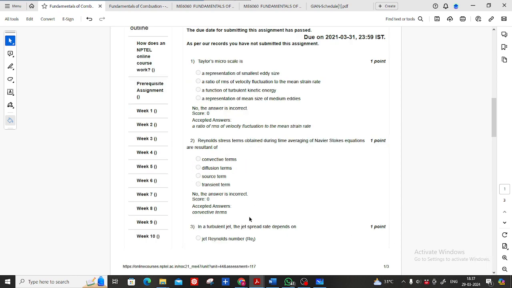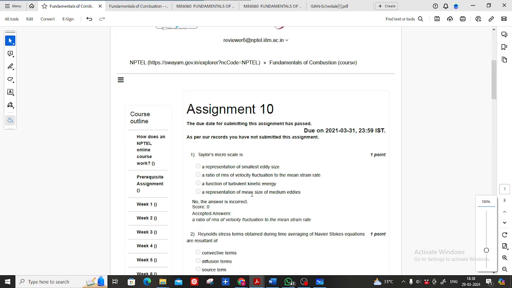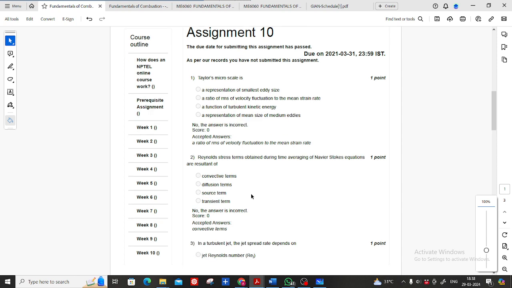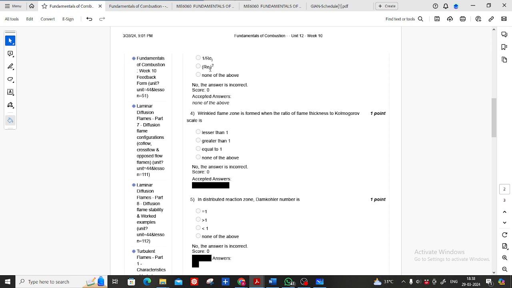First option is jet Reynolds number. In a turbulent jet, the jet spread rate depends on: first option is jet Reynolds number, and these are the three options.